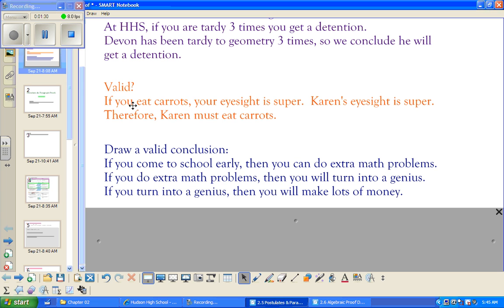The second one, is it valid? If you eat carrots, your eyesight is super. Karen's eyesight is super. Therefore, Karen must eat carrots. That is not valid. If you eat carrots, your eyesight is super. If we were told that Karen eats carrots, you could conclude Karen's eyesight is super, but it doesn't work the other way around. If you have a true statement, you need to know that the hypothesis is true, and then you can say the conclusion is true. It doesn't work the other way around.